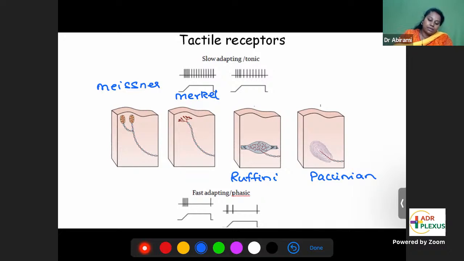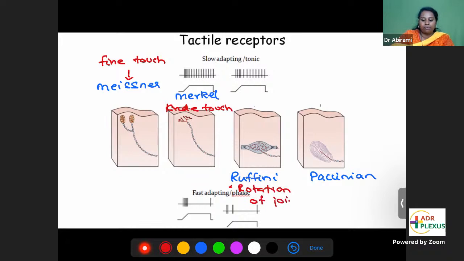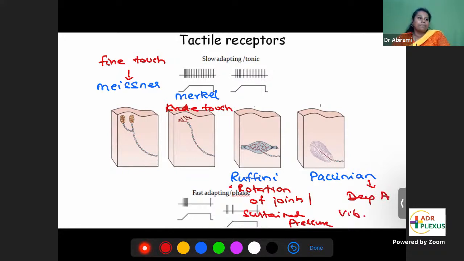And what do they sense? Meissner senses fine touch, Merkel crude touch, Ruffini rotation of joints and sustained pressure. Pacinian, deep pressure and vibration. There's one question on this hertz.